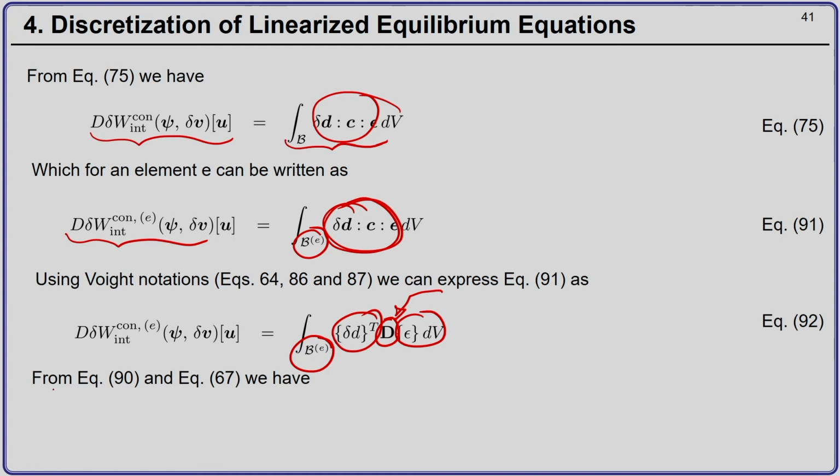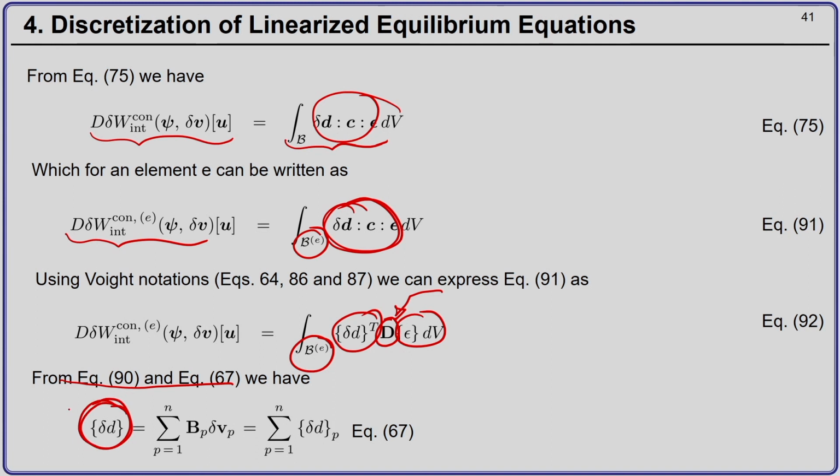So, now from equation number 90 and 67. So, in equation 67 we had derived that the vector of the virtual rate of deformation tensor is nothing but summation over the nodes of the element of BP del Vp. Okay.